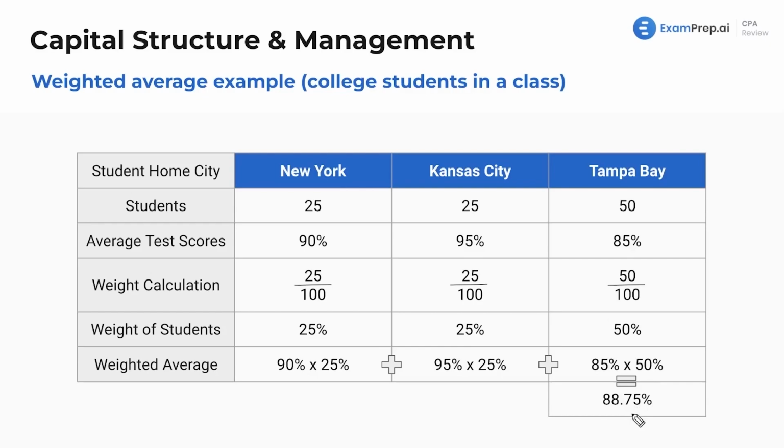Now let's just do a quick comparison. Not a weighted average, let's just do a normal arithmetic average. So if we did 90 plus 95 plus 85 divided by 3, which is normal, we would get a score of 90. Now, you could have just said, all right, eliminate these two and get 90, right? But a weighted average takes into account other factors. It's more dynamic, more accurate. And that's why we use it so much on the CPA exam.